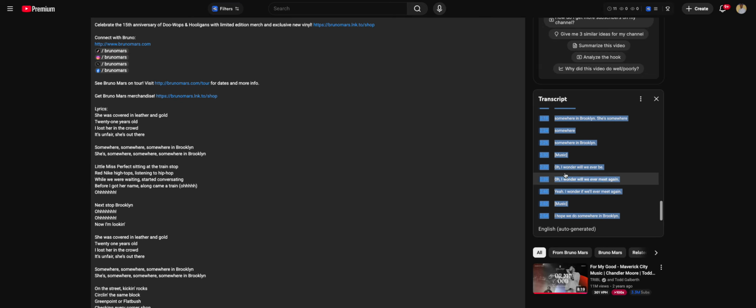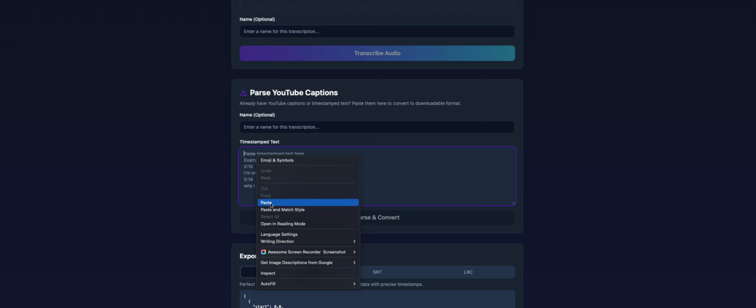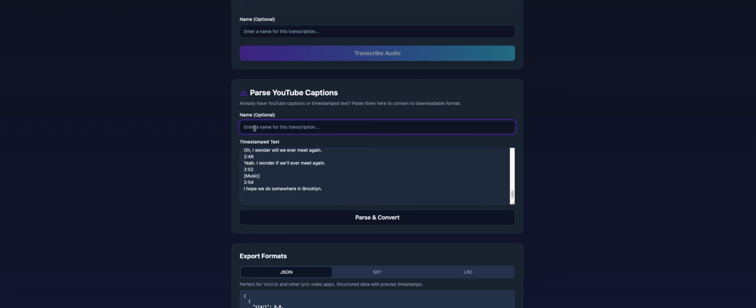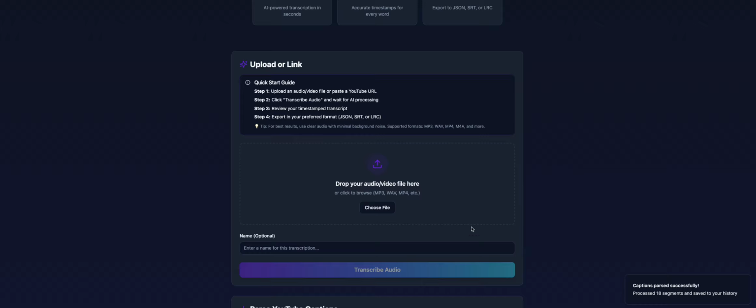And you just copy that, you paste it into the Lyric Sync Studio, the parse captions area. Paste it in there. Let's name it Bruno 2. Then you could parse and convert that. All right.